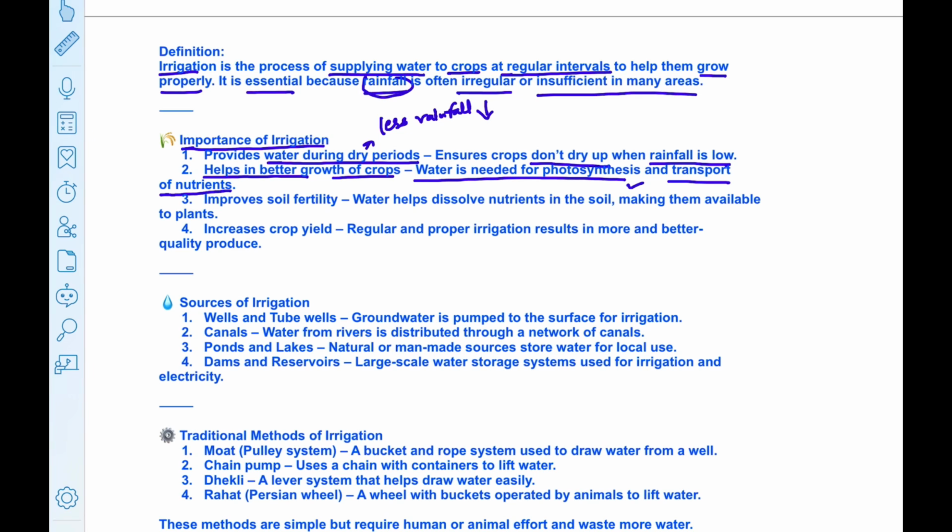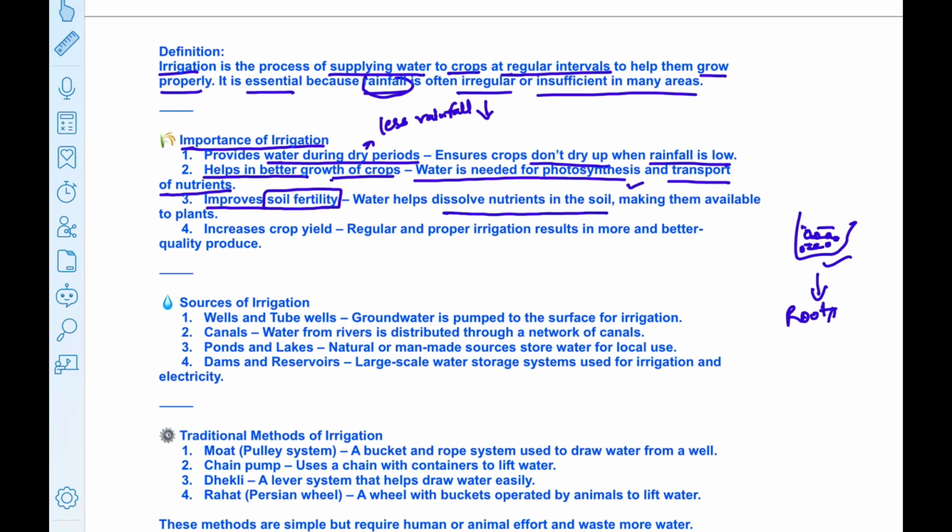Third importance is it improves soil fertility. Soil fertility means soil that is rich in minerals and nutrients. So imagine this is water and all the nutrients and minerals are dissolved in water, and then these nutrients are absorbed by plants through their roots, and they then grow in a better way.